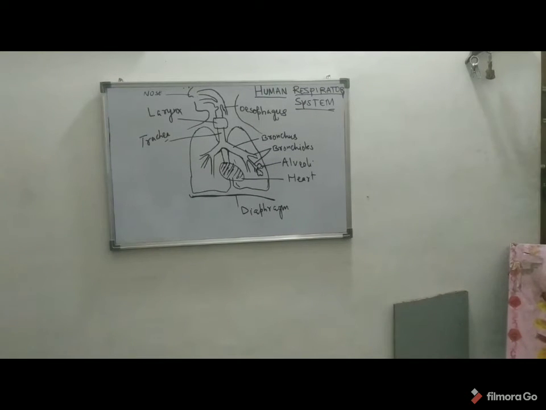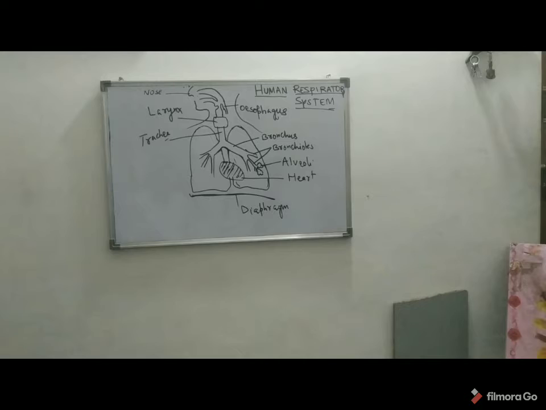Lungs. The lungs occupy most of the thoracic cavity. The apex of the lung is near the clavicle, the superior portion. The base rests on the diaphragm; it is the inferior portion of the lung. There are two lungs. Each lung is divided into lobes by fissures. The left lung has two lobes, and the right lung has three lobes.